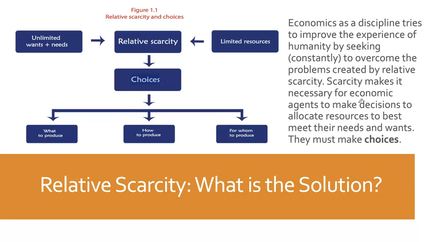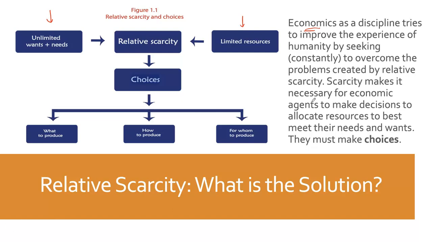Now, what is the solution to relative scarcity when I have unlimited wants and needs and limited resources? Hopefully one of the problems is economics. Because economics is the discipline that tries to improve humanity by overcoming this problem.